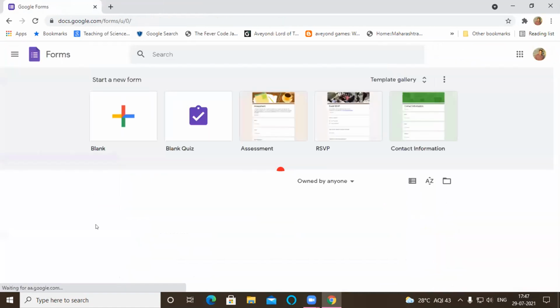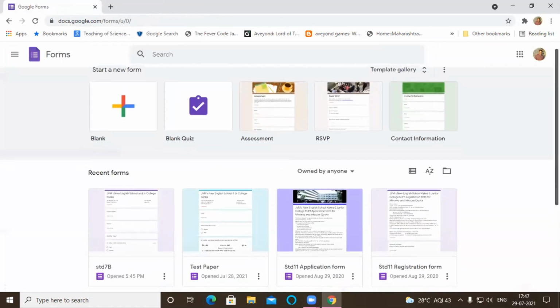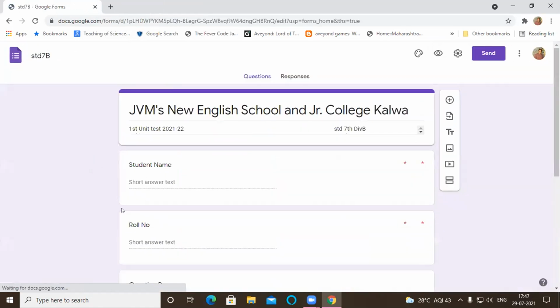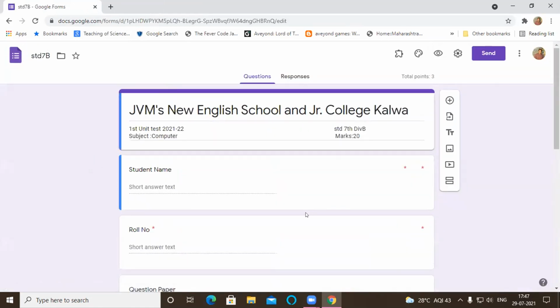I will go back to the home screen. Now this question paper will appear here automatically by the name which you provided. Standard 7B was the name I gave here. Once you click this, now when our exam is there, the question paper is ready. Now you have to provide the link. Before that, you have to do some settings.